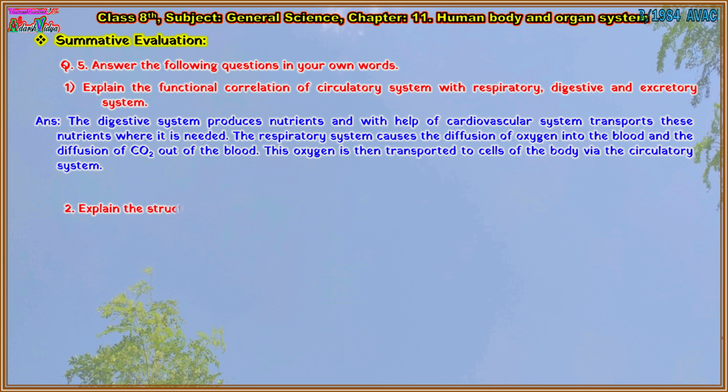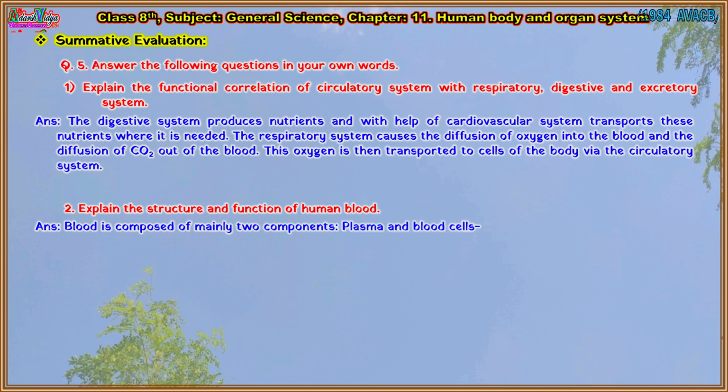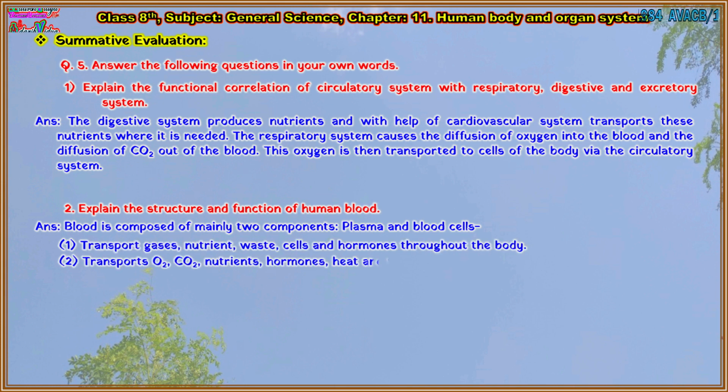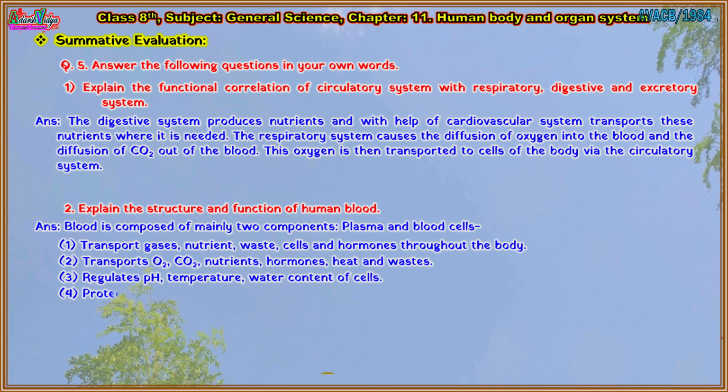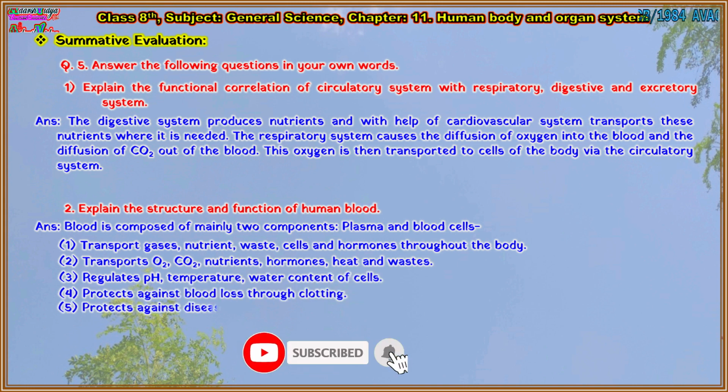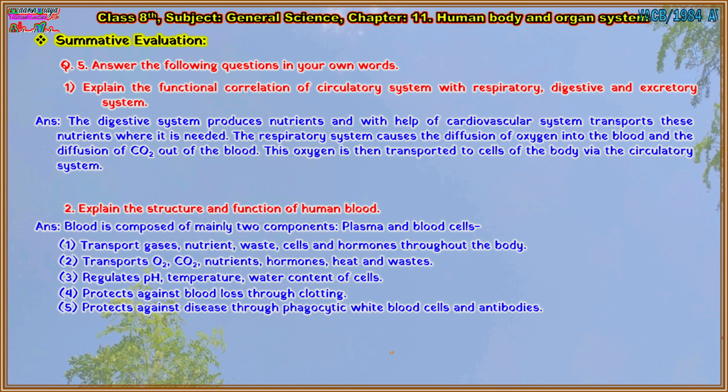Second one. Explain the structure and function of human blood. Answer is: blood is composed of mainly two components, plasma and blood cells. Functions of blood. 1. Transport gases, nutrient, waste, cells, and hormones throughout the body. 2. Transports O2, CO2, nutrients, hormones, heat, and wastes. 3. Regulates pH, temperature, water content of cells. 4. Protects against blood loss through clotting. 5. Protects against disease through phagocytic white blood cells and antibodies.